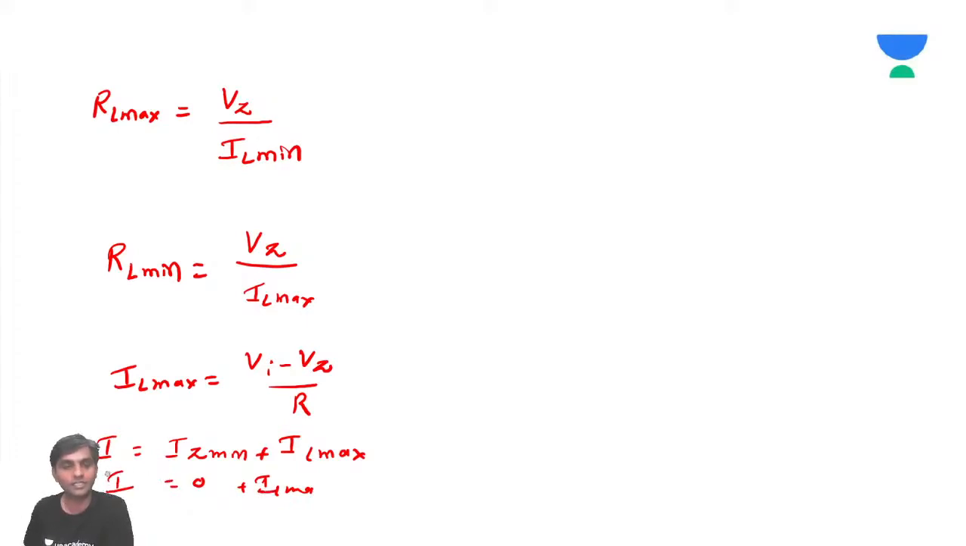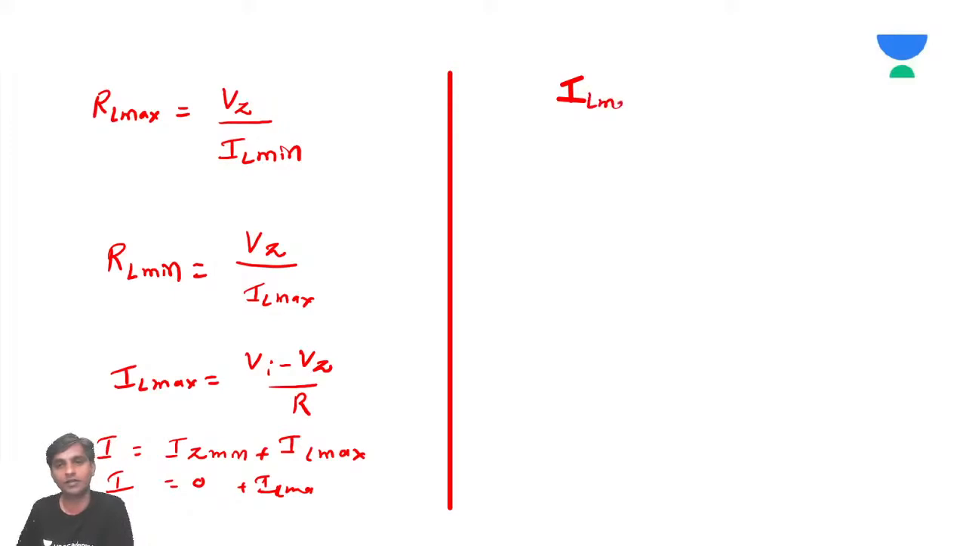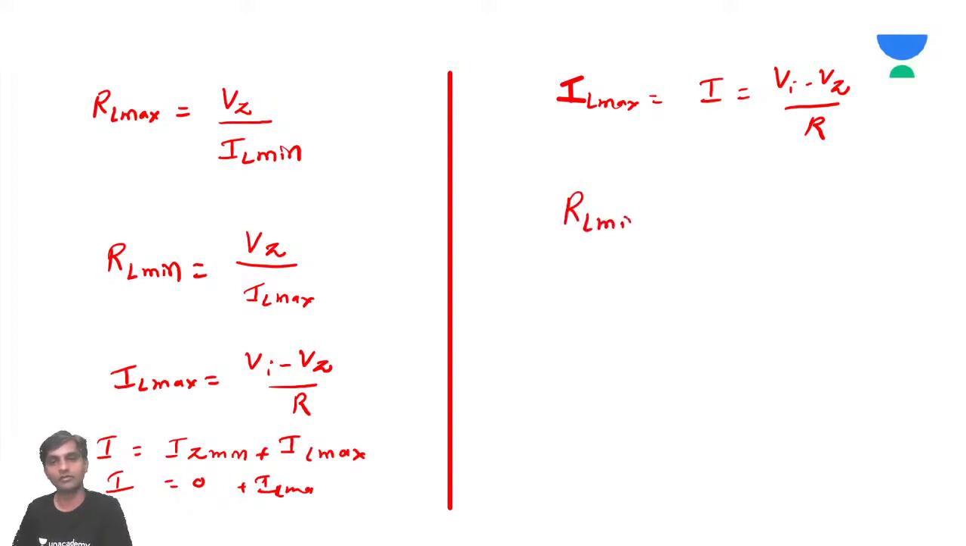So what do you mean by IL maximum? V by R. That is V by R. So you need not worry. So IL maximum is equal to I. What is that I? It will be (Vi minus Vz) by R. And from this, I will calculate then RL minimum. RL minimum, very simple. Substitute this.